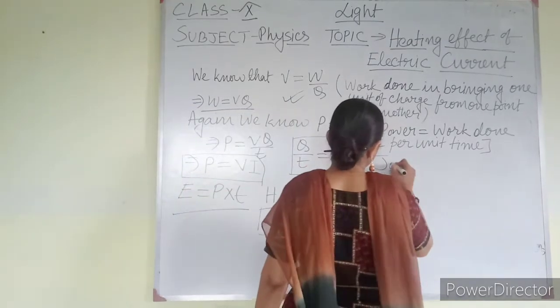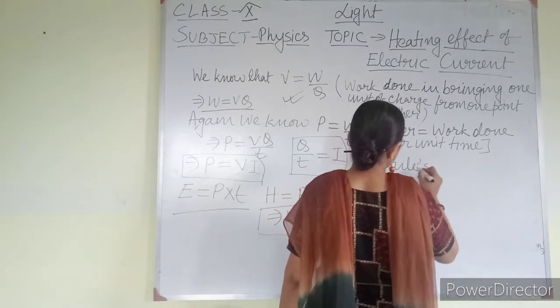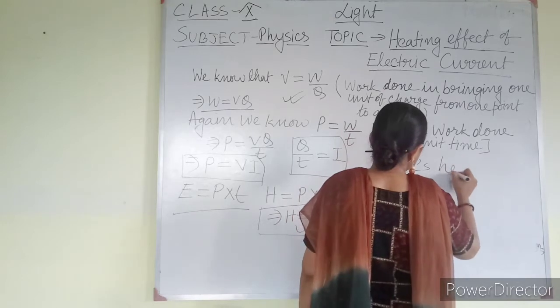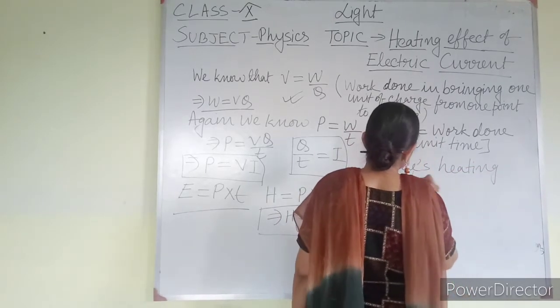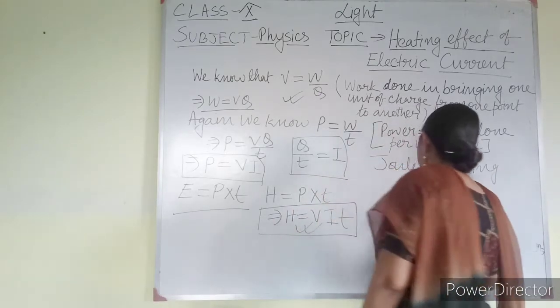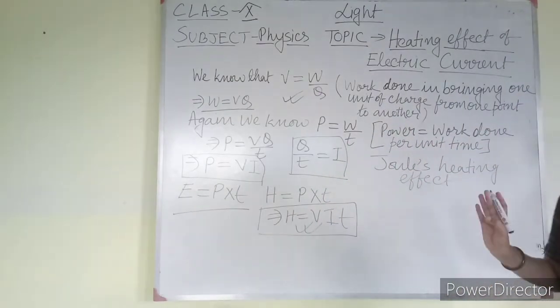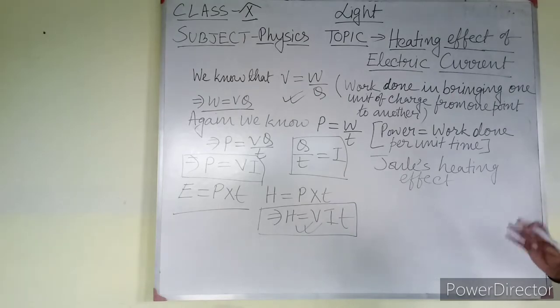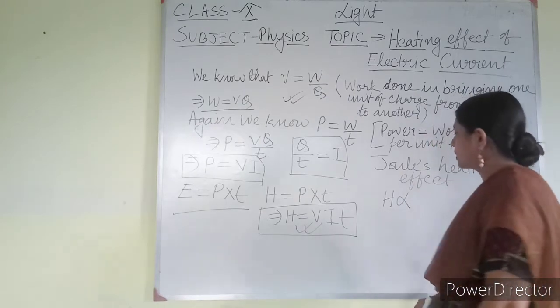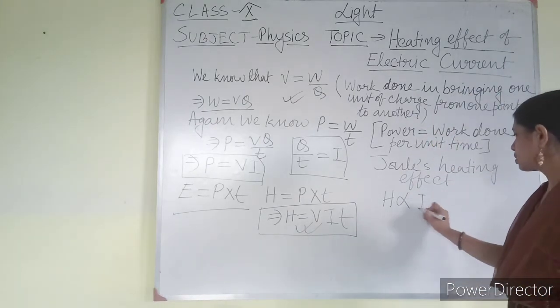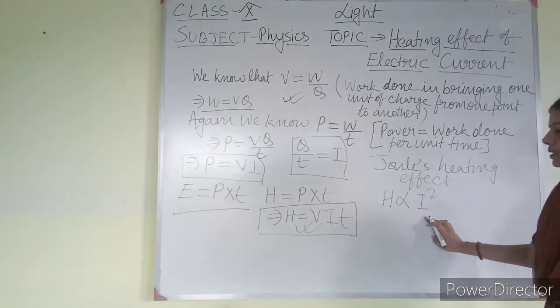Another thing you have to know in heating effect of electric current, that is Joule's heating effect. According to Joule, Joule is a scientist, according to this scientist, the heat produced equal to what, that you have to know. Okay. So according to Joule, heat produced is directly proportional to square of the current passing through the conductor.